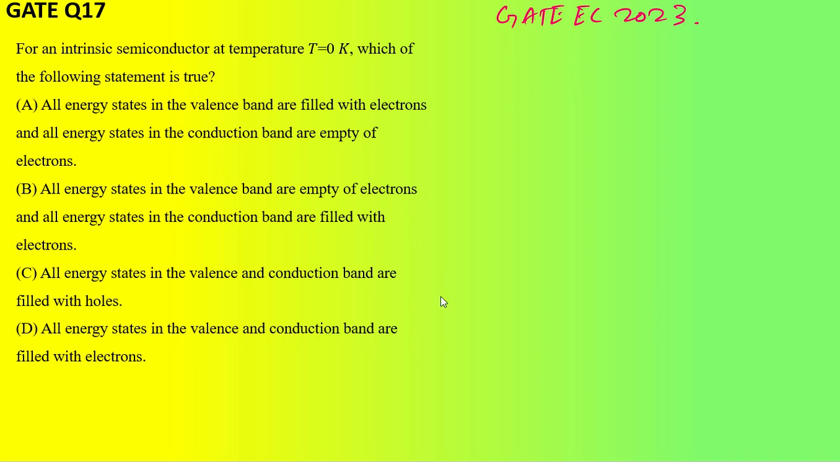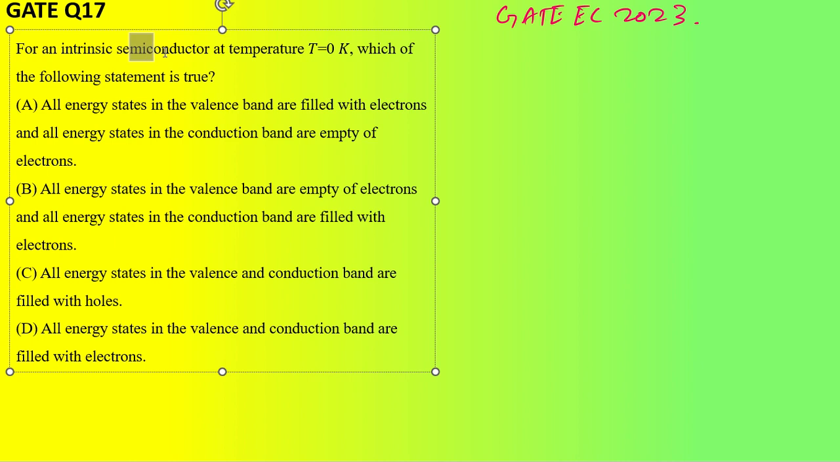Hello. So this is a question asked in GATE EC 2023. The question is from electronic devices. What it says is, for an intrinsic semiconductor at temperature T equal to 0 Kelvin, which of the following statements is true? Okay. So first of all, we have to understand what is the scenario for a semiconductor at T equal to 0 Kelvin.